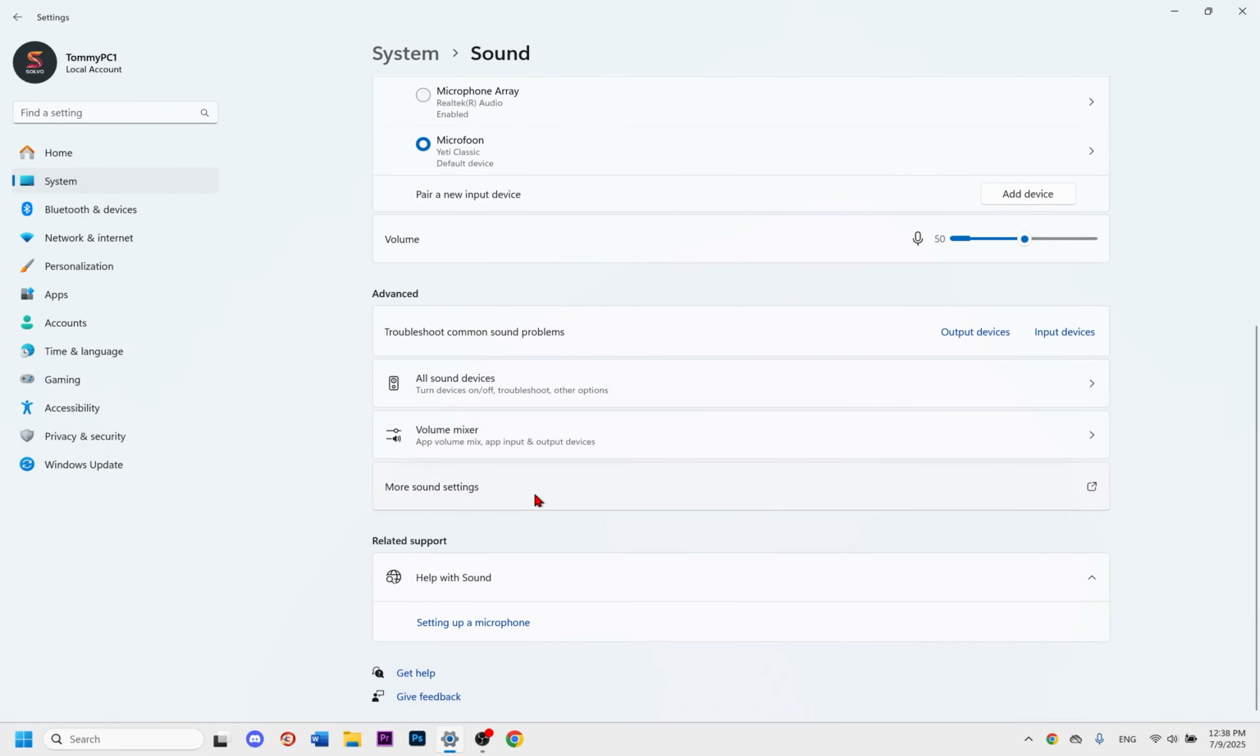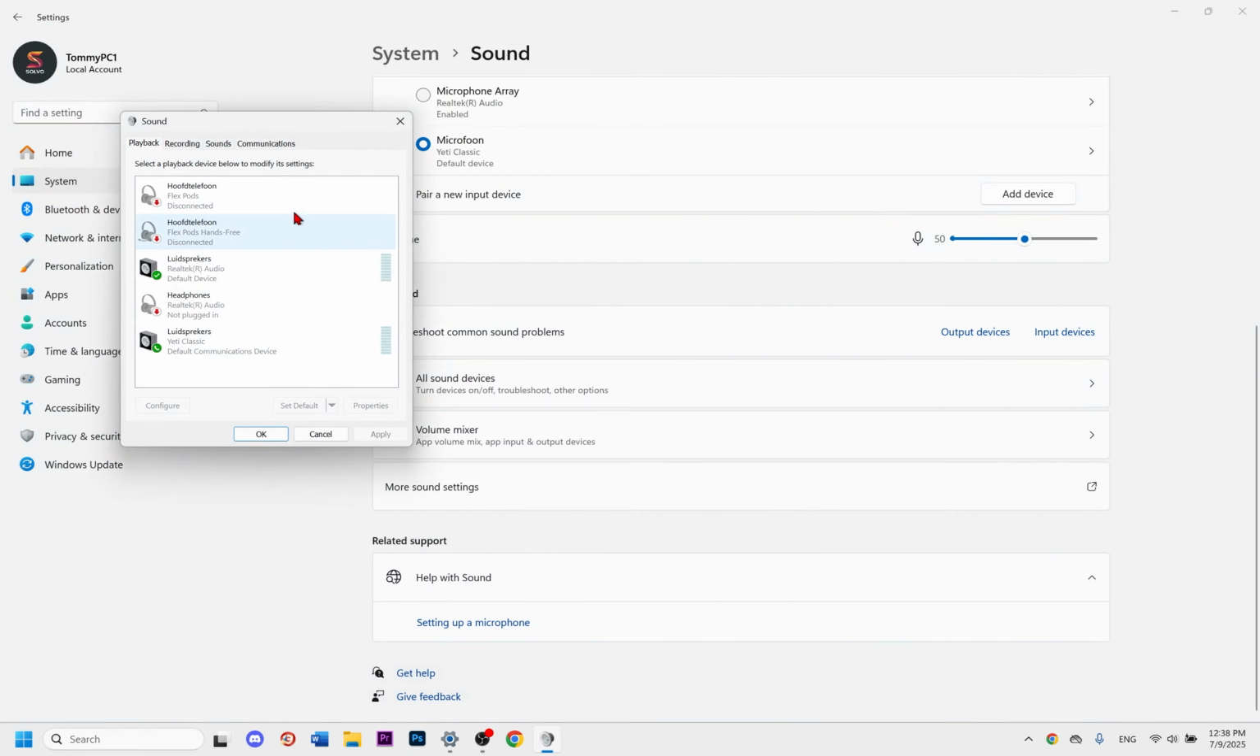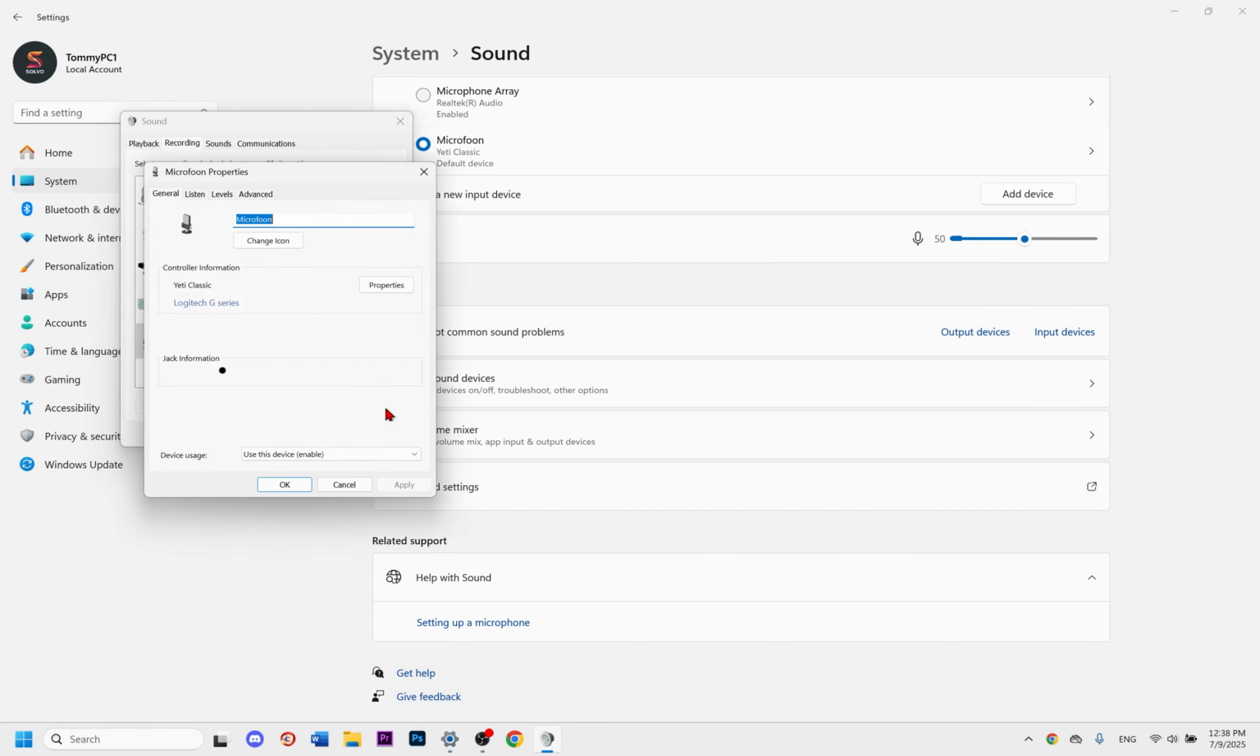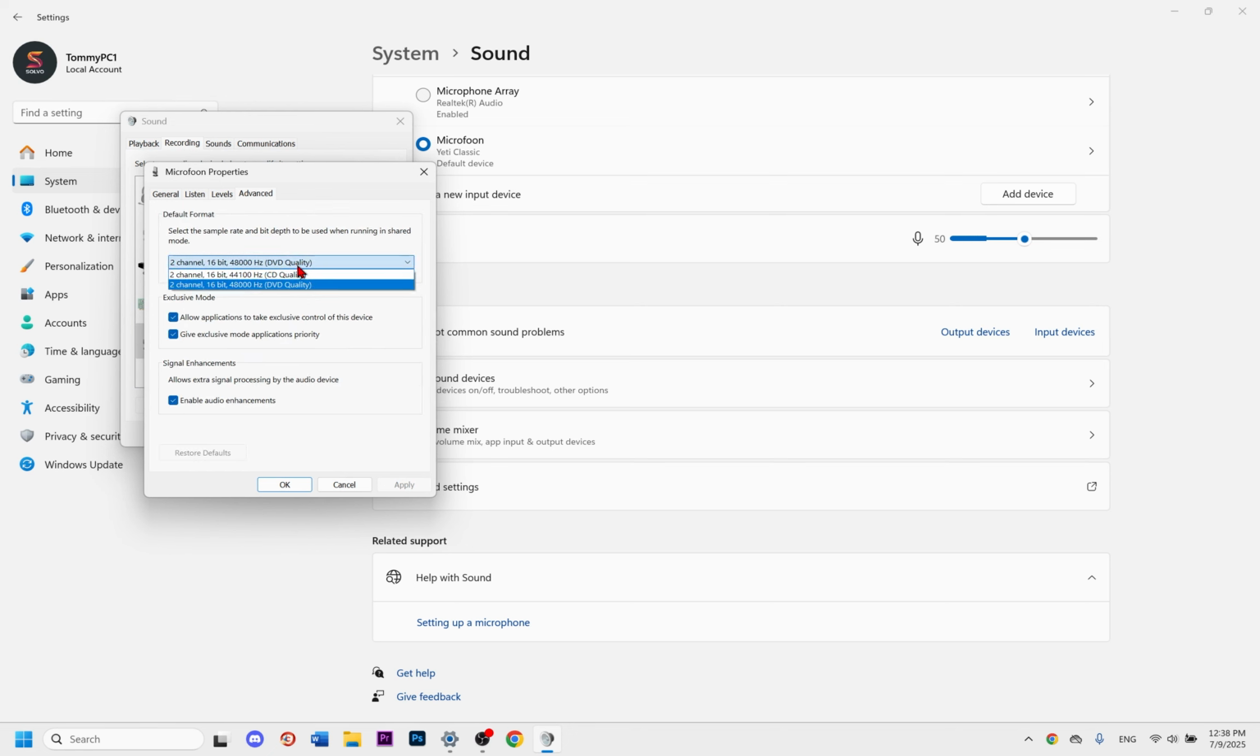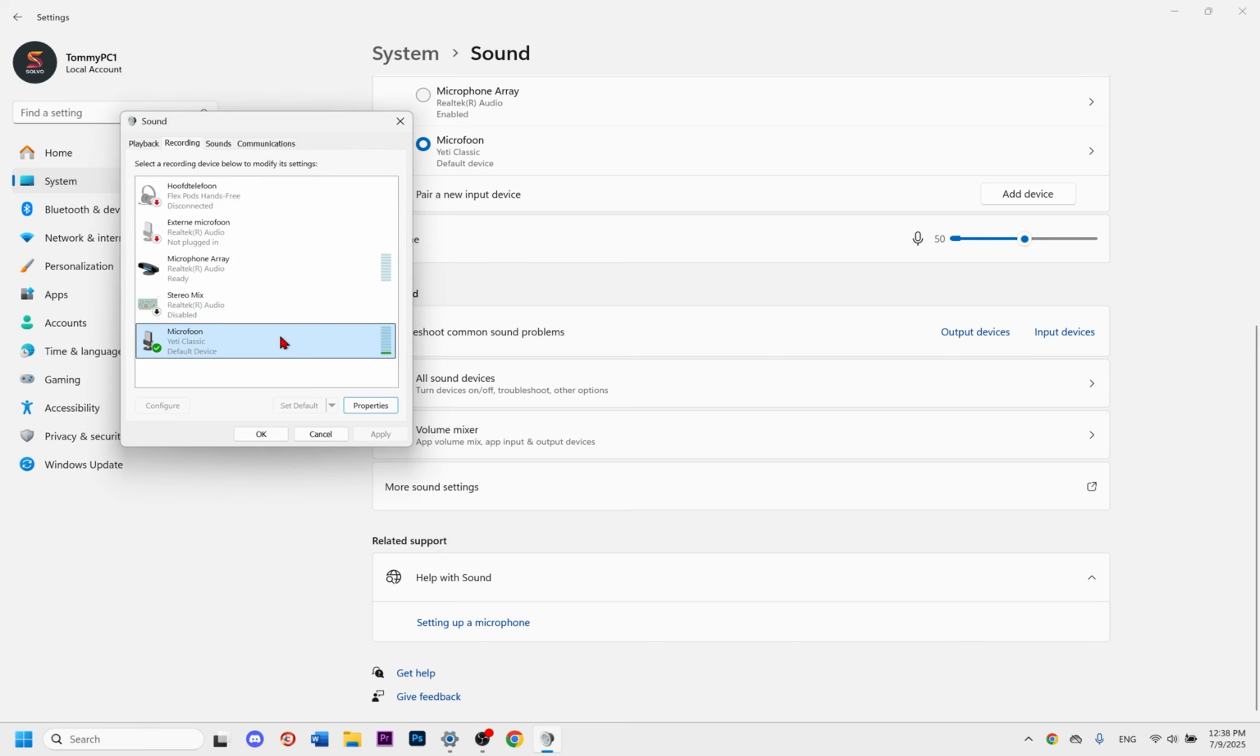The second way is go to More Sound Settings, go to Recording, and then go to Microphone, click on Properties. And then right here we want to go to Advanced and make sure that you are using the DVD quality, because that is the best way how to get the best quality from your microphone. Also at Advanced you have here Enable Audio Enhancements. Make sure that maybe the buzzing and static noise got fixed right now.